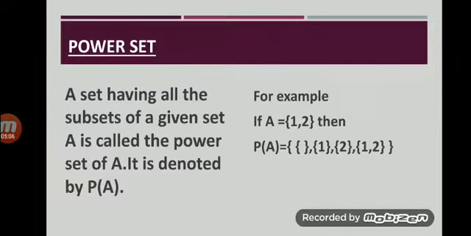Now next is the power set. This is the new definition for you. How we will find the power set? First look at the example. Here set A is equal to {1, 2}. Now we find all the subsets of the set A. All the subsets of the set A will be empty set, singleton set {1}, singleton set {2} and the set itself {1, 2}. And if we put all these subsets in the curly brackets, then it becomes the power set. So power set is that set which contains all the subsets of the given set.